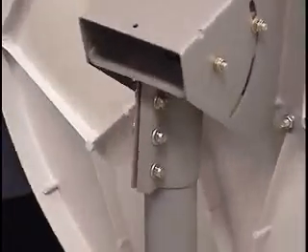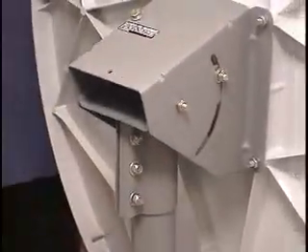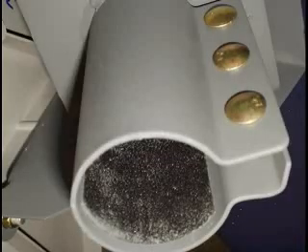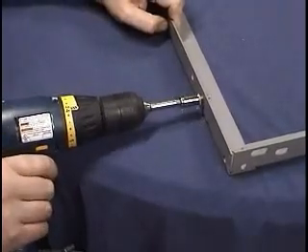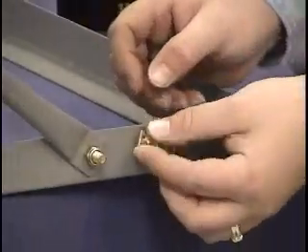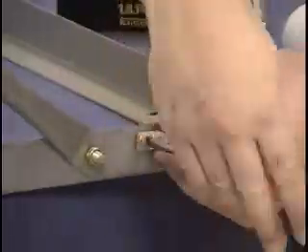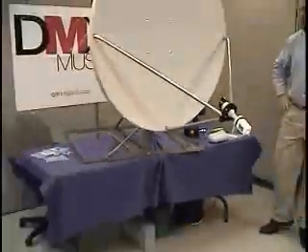All that's left to do is to place the entire assembly on top of the mast. Note the inside of the mounting bracket has an adhesion paper shown here. This aids in locking down the dish to ensure proper satellite signal once we have aligned it. Okay, now the grounding block. Note that there's a hole provided. This hole needs to be tapped. We used the screw provided as a self-tapping screw and went ahead and tapped that hole before installing the grounding block. And once you have your grounding block secured, here is our completely assembled satellite dish.